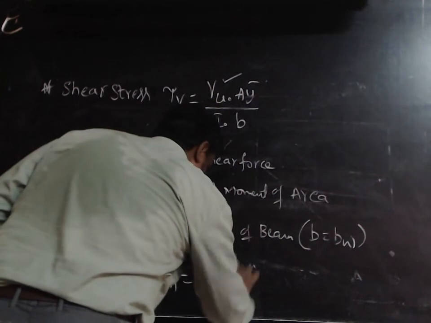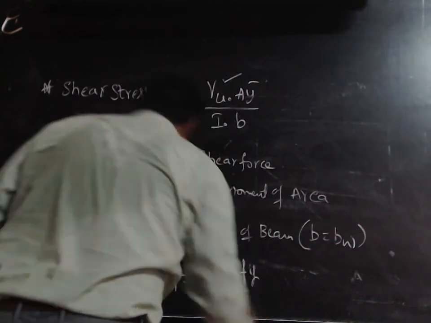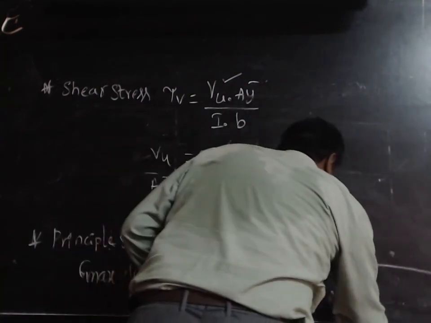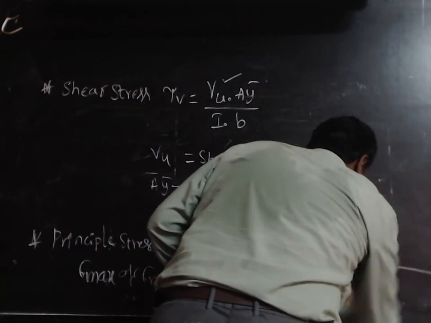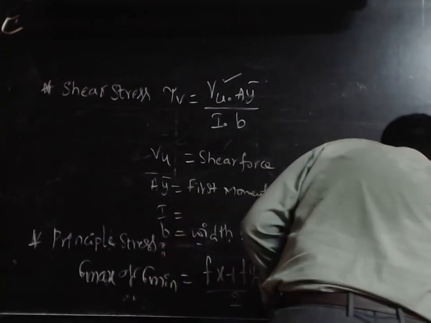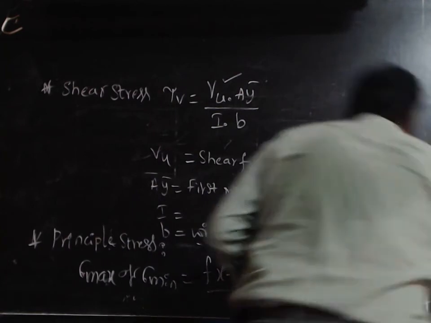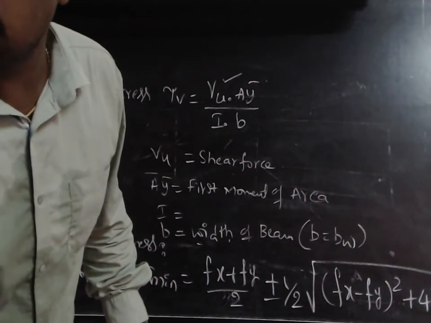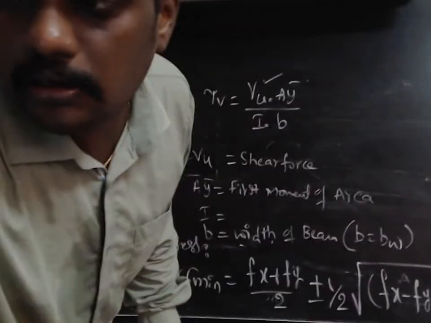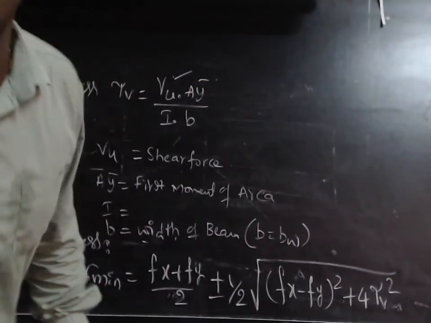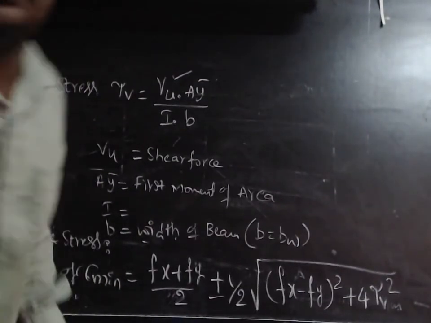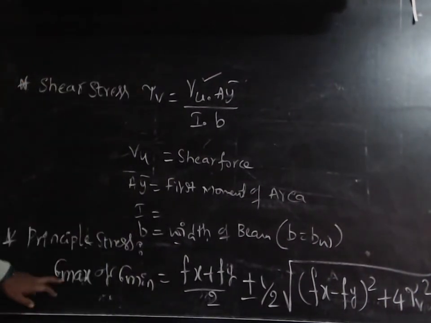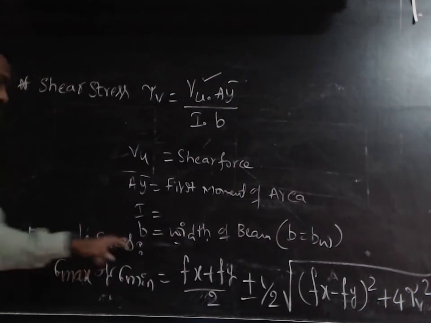Sigma max is equal to (fx plus fy) by 2 plus or minus 1 by 2 into square root of (fx minus fy) whole square plus 4 times tau v square. This is the formula used to calculate the principal stress.